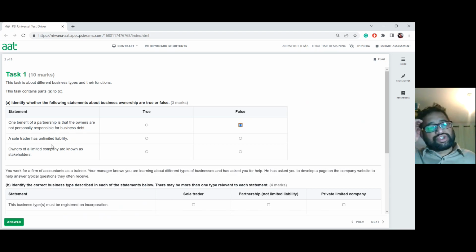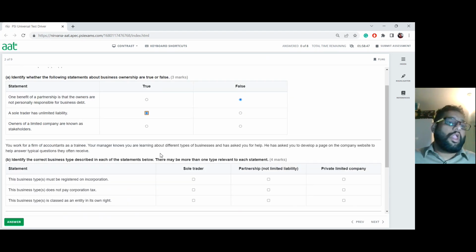The next one is: a sole trader has unlimited liability. Absolutely right, because anything he borrowed on behalf of the business will be upon him to be resolved. Therefore, he will have unlimited liability towards any debts he, or she, or they owed.